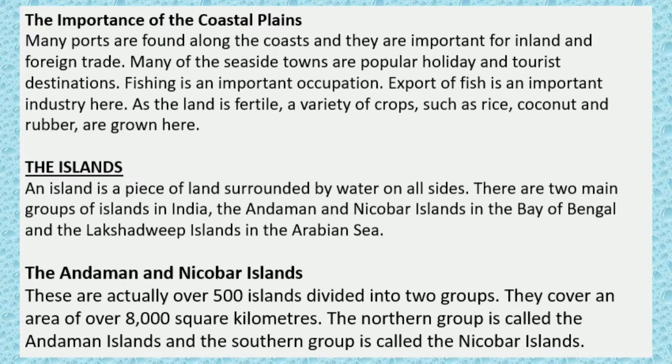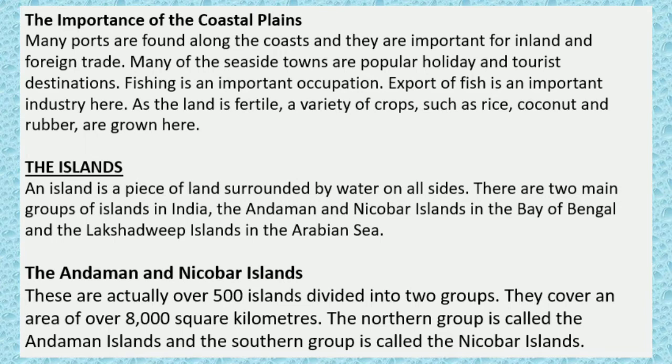The importance of the coastal plains. Many ports are found along the coast and they are important for inland and foreign trade. Many of these seaside towns are popular holiday and tourist destinations. Fishing is an important occupation. Export of fish is an important industry here. As the land is fertile, a variety of crops such as rice, coconut and rubber are grown here.